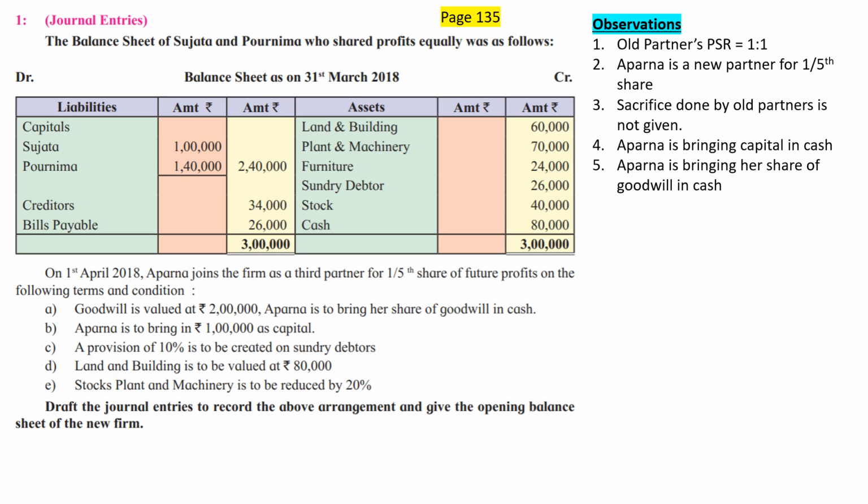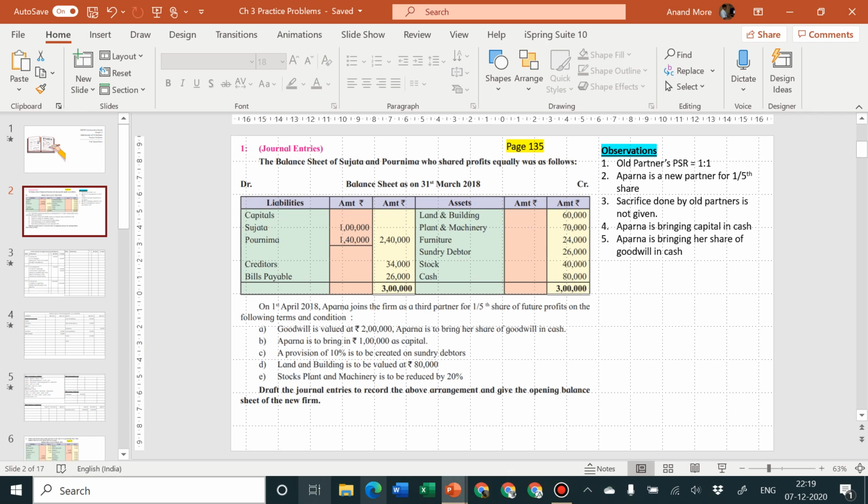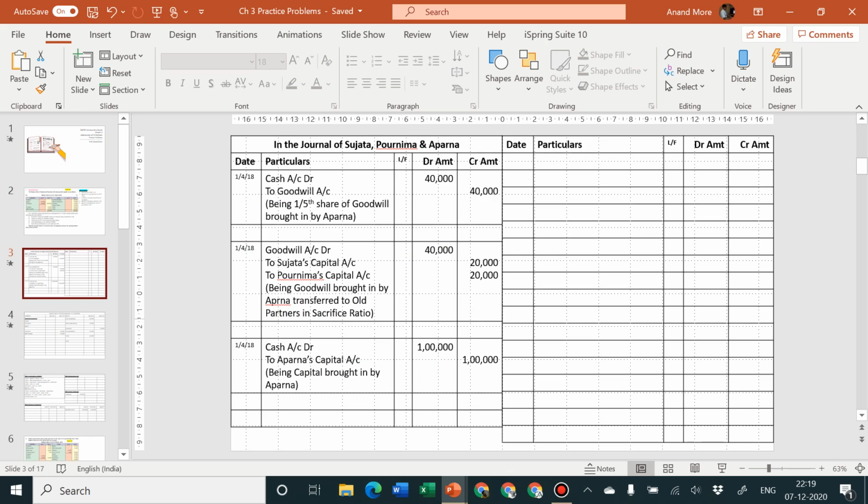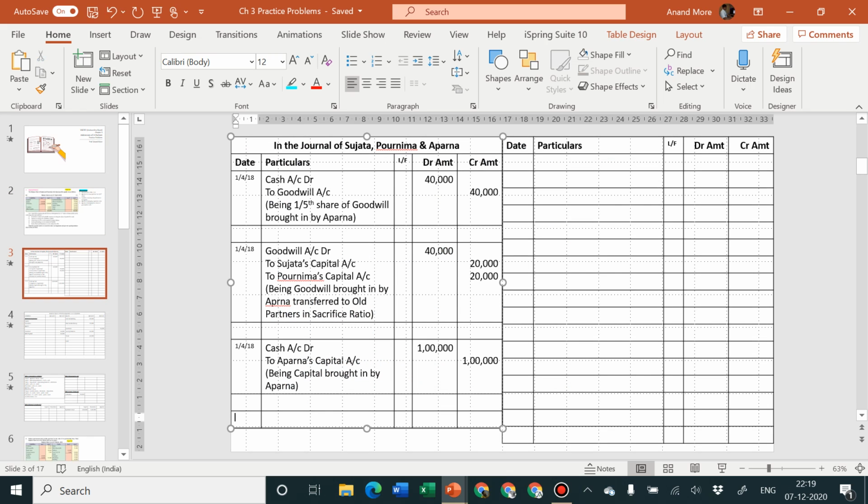They have not mentioned that it is bad debt, they have just specified to create a provision. So we are going to consider RDD at the rate of 10% on debtors, 26,000. 10%, last zero cancel, it goes to 2,600 rupees. So let me consider the entry, 2,600 rupees. Is this a profit or a loss? This is a potential loss. So we are going to consider 1,418.